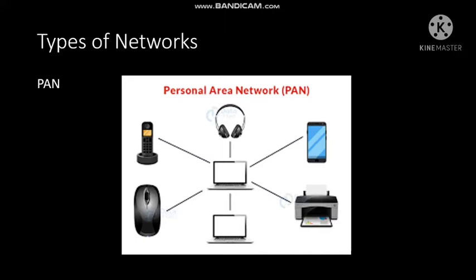If you consider your own computer at home which you are accessing a network, and along with that you have connected so many devices, like a Bluetooth earphone, a mobile phone, a laptop, a Wi-Fi or Bluetooth enabled printer or scanner, even mouse and keyboard are available in Bluetooth or Wi-Fi mode. So all these things at a local level, within 10 meters, you are making that network, then it will be known as personal area network.